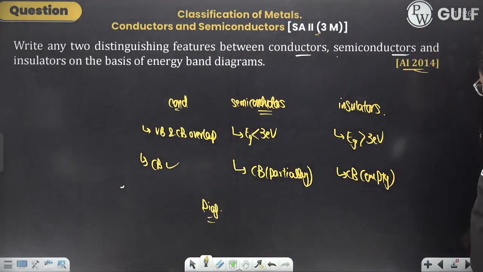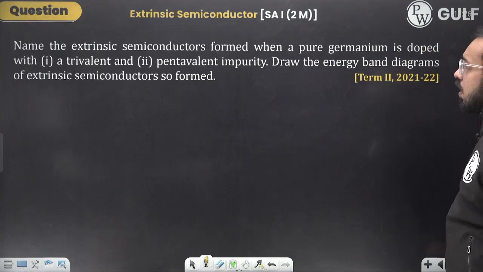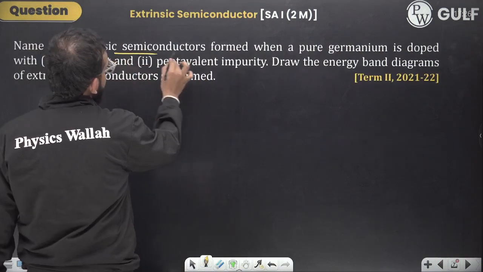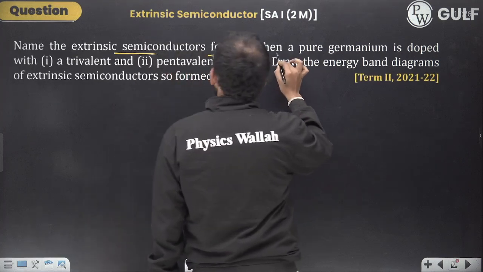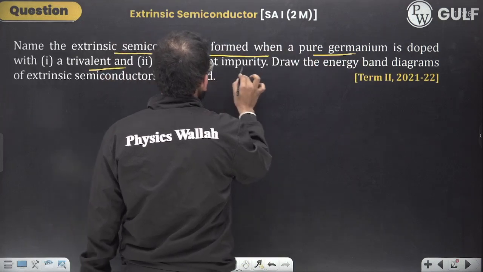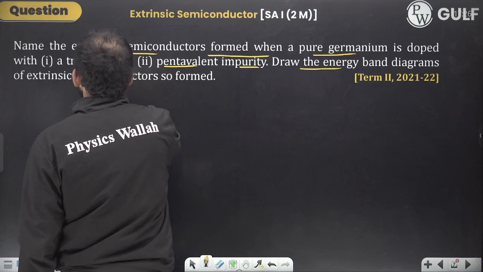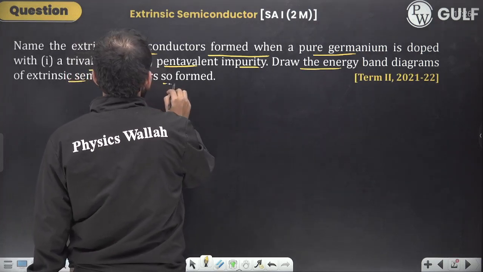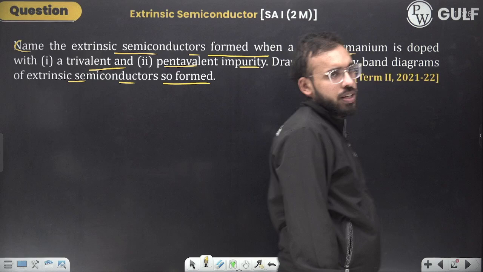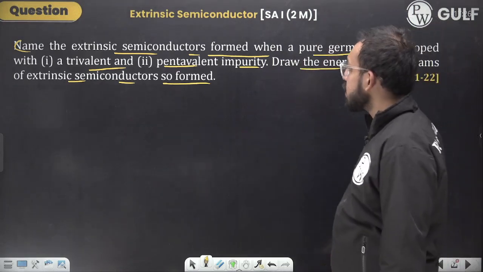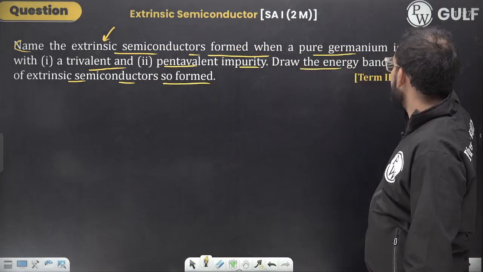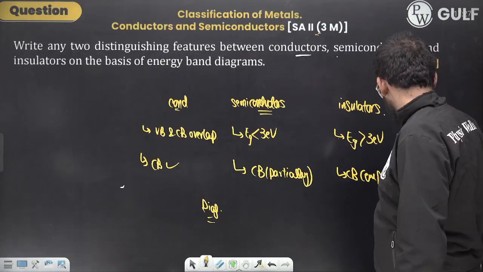Let us move to the next question. Name the extrinsic semiconductors formed when pure germanium is doped with a trivalent or pentavalent impurity. Draw the energy band diagrams of the extrinsic semiconductor so formed. Now for that you should know what an extrinsic semiconductor is, what an intrinsic semiconductor is, and the meaning of doping. Okay, let us understand now.